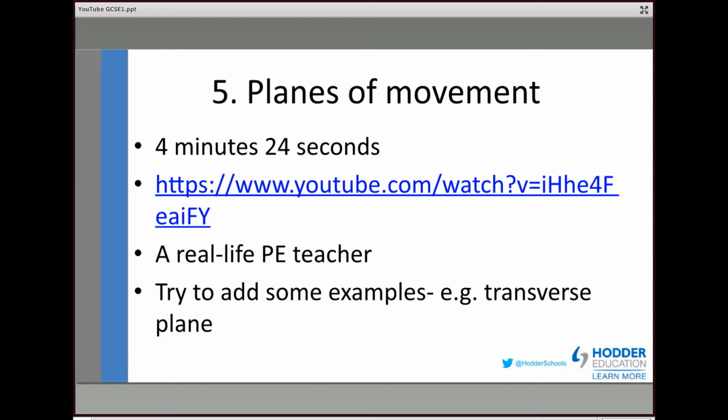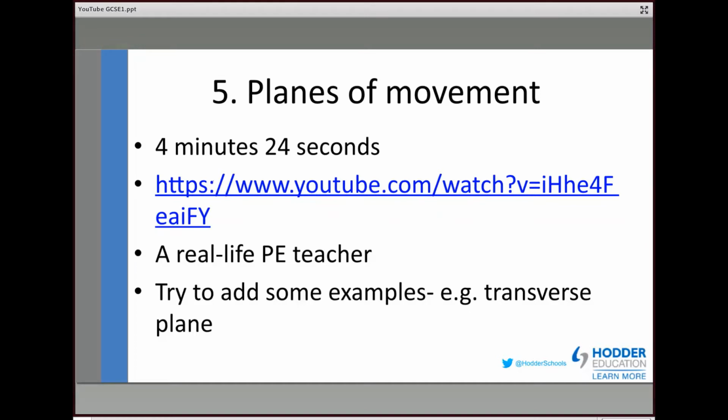We thought it'd be ridiculous of us to not do this, certainly to put in planes of movement. Planes of movement historically, along with axes of movement and along with levers, really has become the traditional thing where students say, I really struggle with this. And it's quite a nice way to introduce or to reinforce this topic. It's only 4 minutes, 24 seconds long.